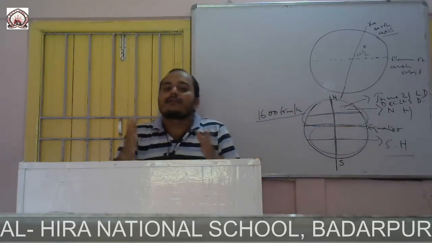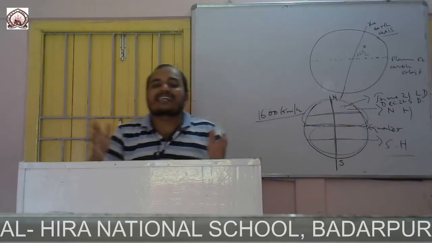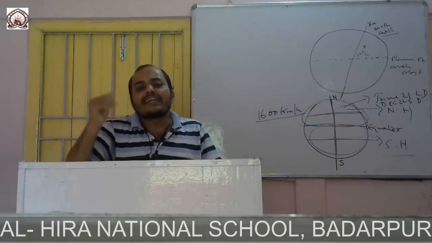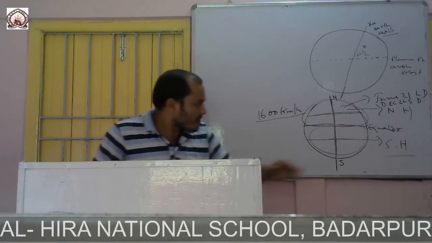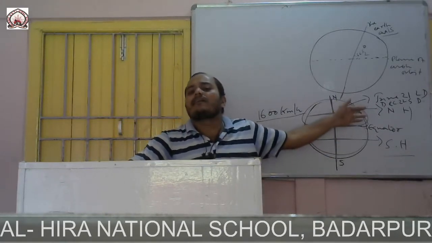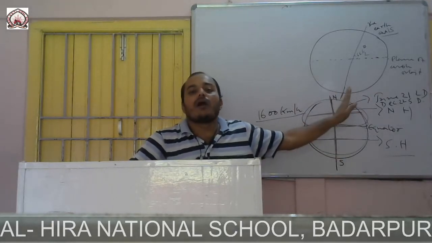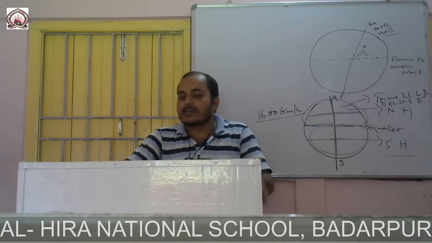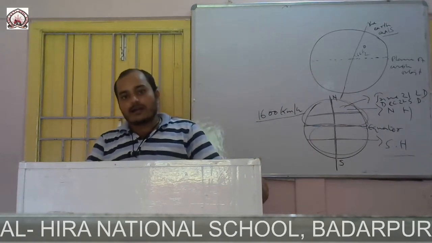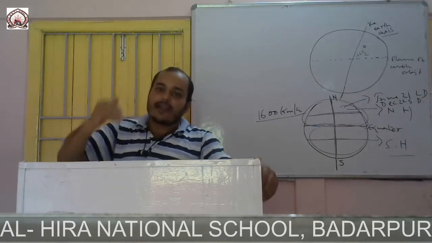If the northern hemisphere is inclined, days will be long in this hemisphere and nights short, and there days will be short and nights long.